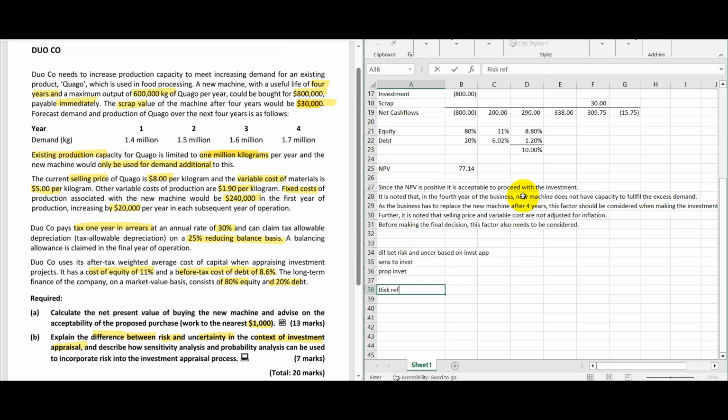Risk refers to a situation where probability can be assigned for the outcomes.